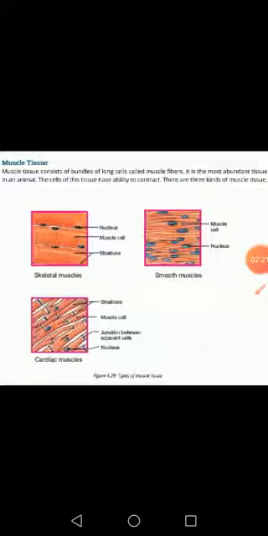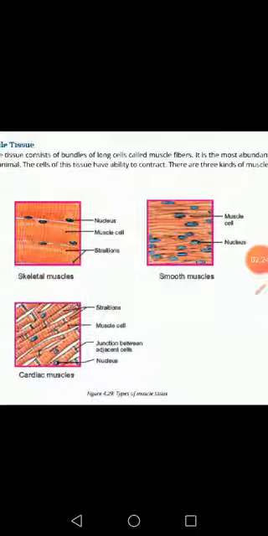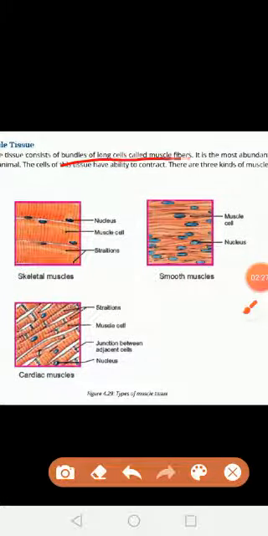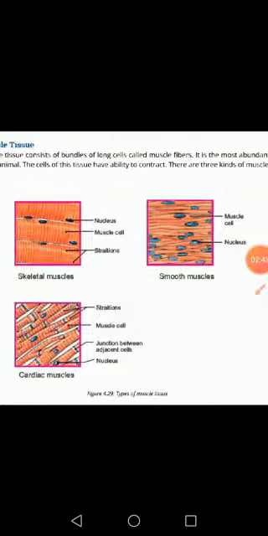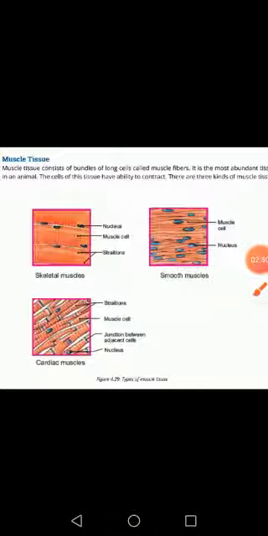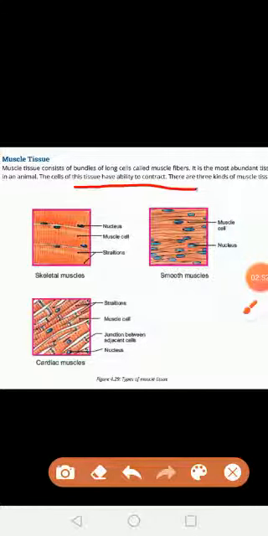The next type of animal tissue is muscle tissue. Muscle tissues are formed from bundles of long cells called muscle fibers. Muscle tissues are the most abundant tissues in our body, or in animals. These tissues have the ability to contract, and so they are mostly involved in the movement of different substances.